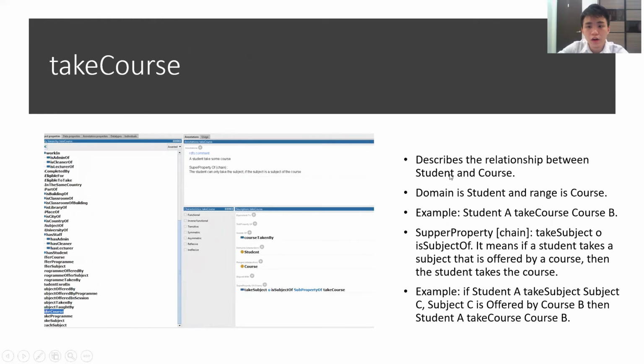The next one is course. It describes the relationship between student and course. The domain is student and range is course. For example, student A takes course B. The superproperty of chain is takes subject o subject offered by. For example, it means if a student takes a subject that is offered by a course, then the student takes the course. For example, if student A takes subject C, which is offered by course B, then student A takes course B.